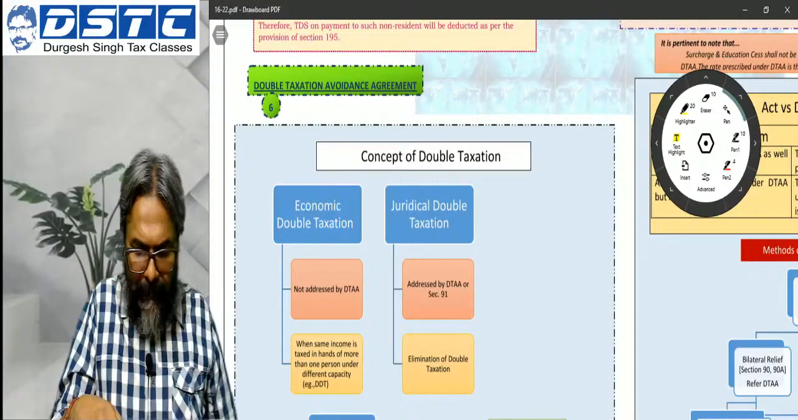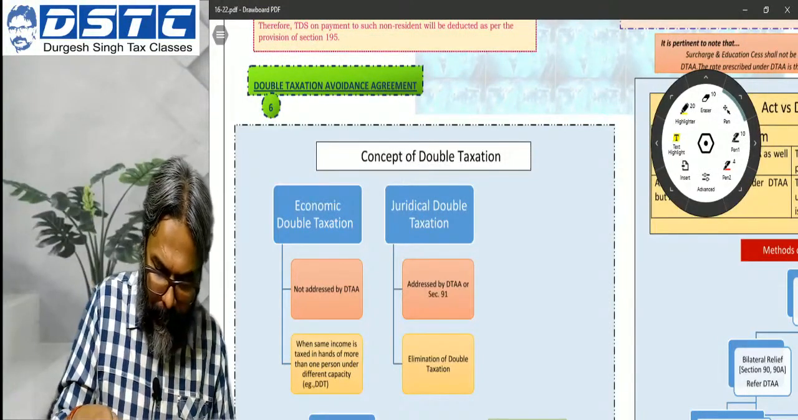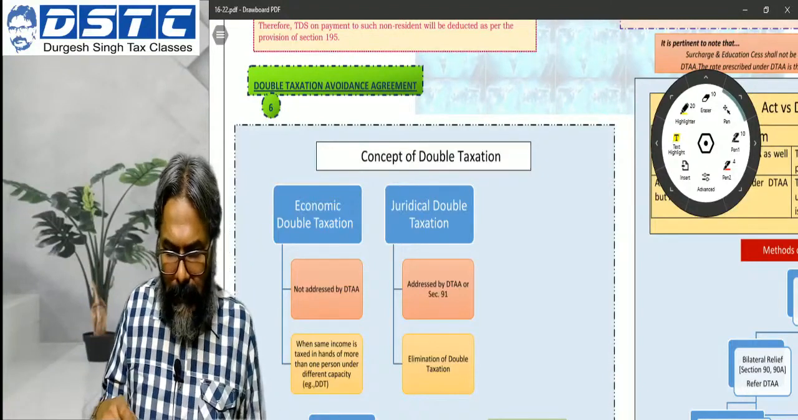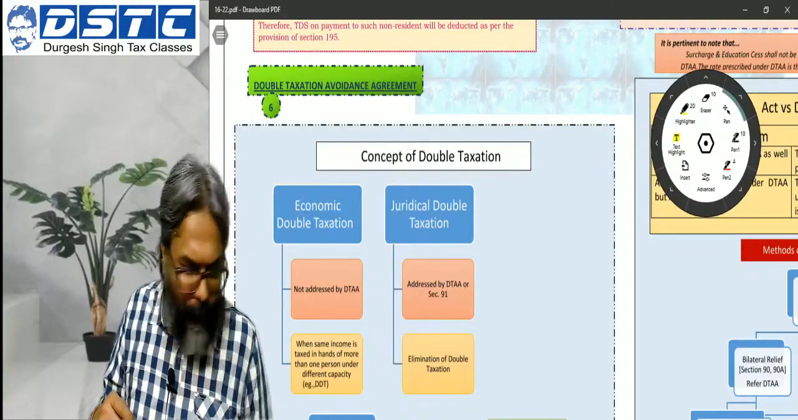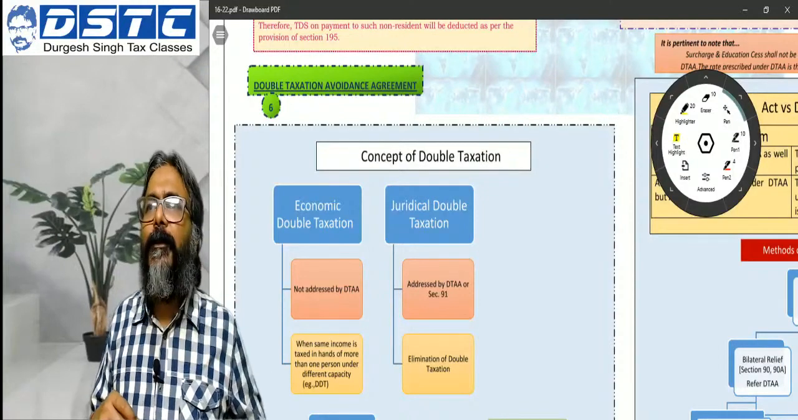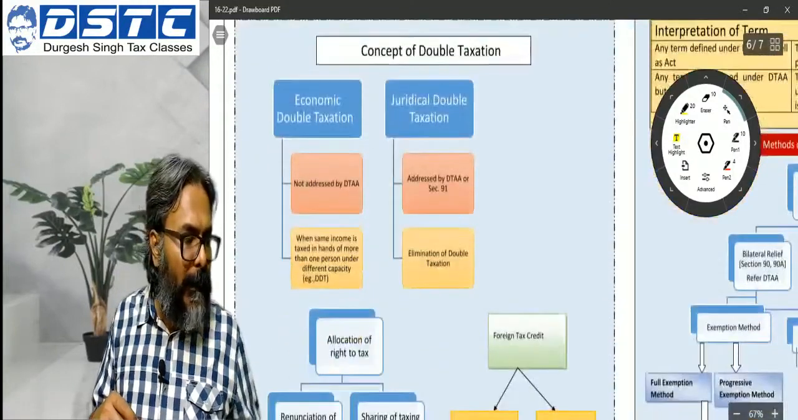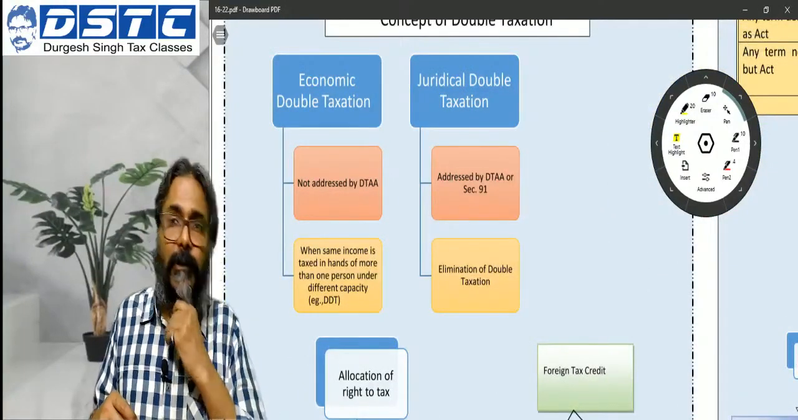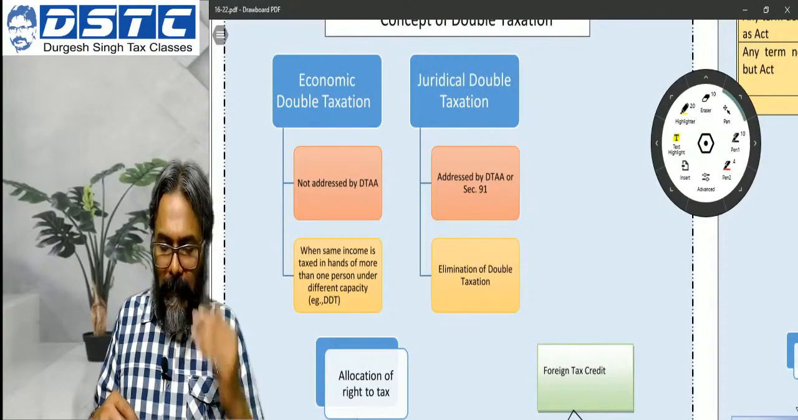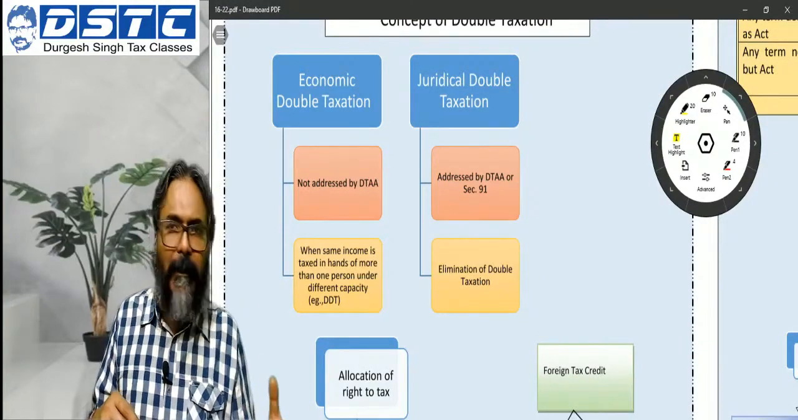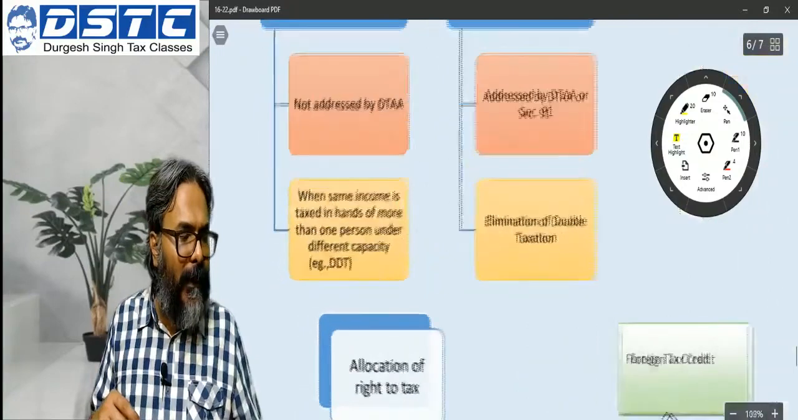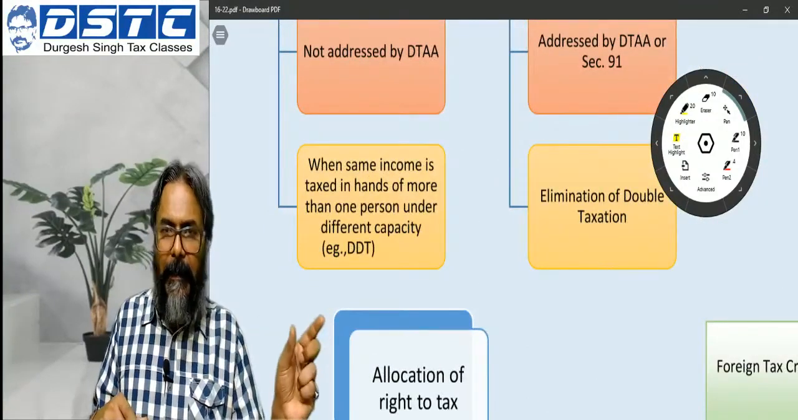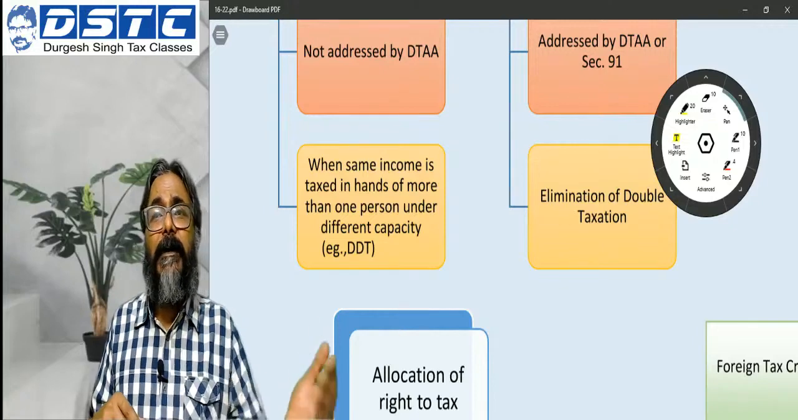So in this particular context, let's look upon this particular part now. Students, here, this part MCQ, very important: economic double taxation and jurisdictional double taxation. Economic double taxation students is like, I have given the example herein, that primarily dividend income, on that the company pays DDT.